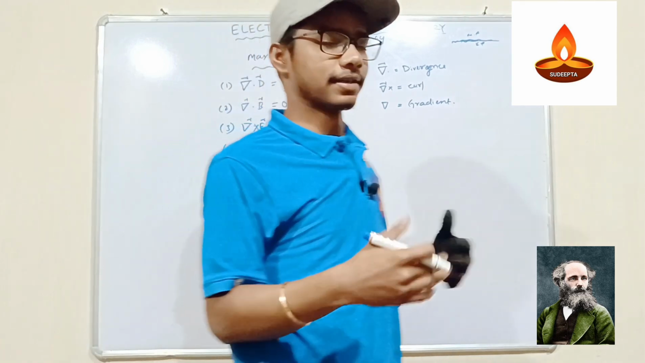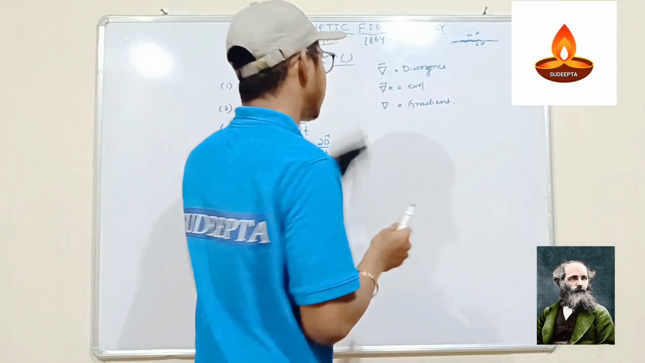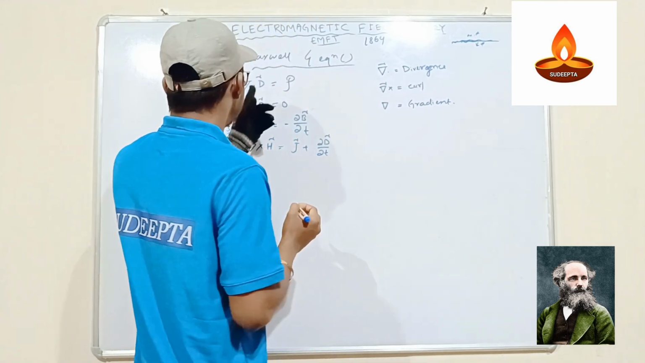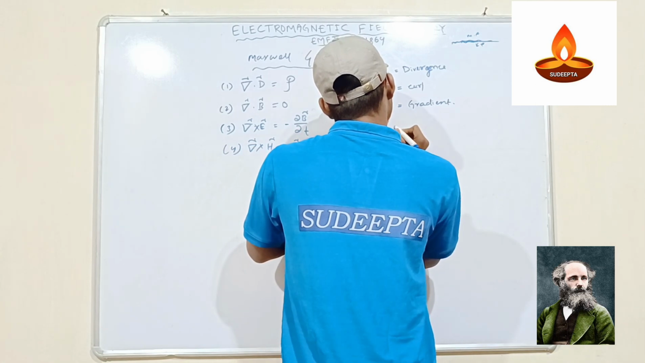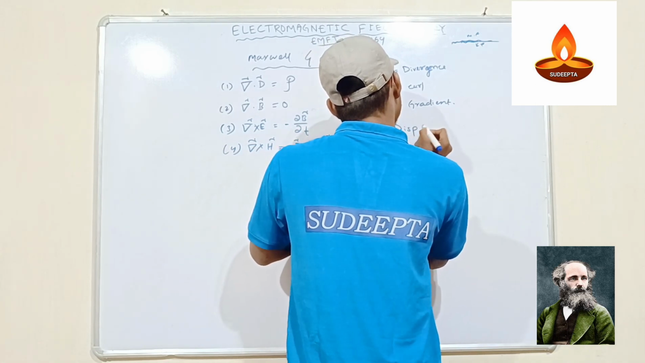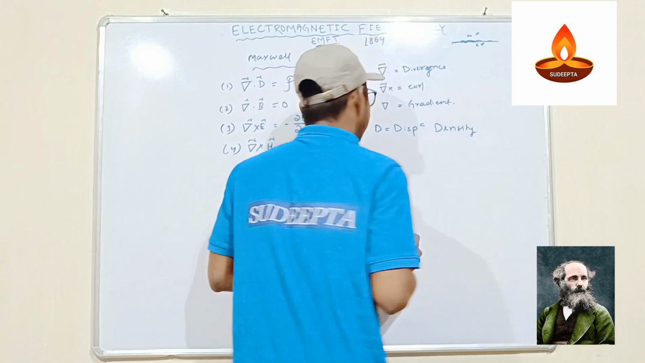For now, just learn that they are called like this. So in this state these are the completed things. Now we'll discuss what D is. D is basically the displacement density. It is called displacement density. So what is displacement density?